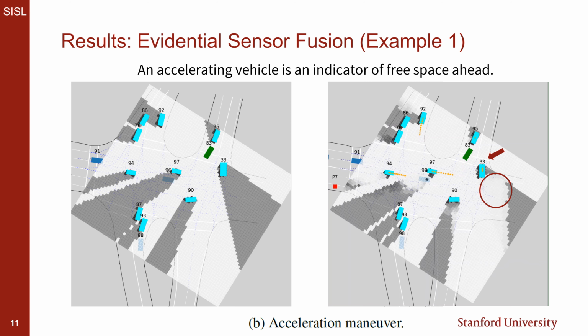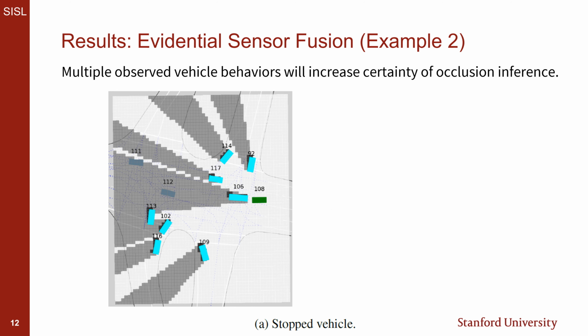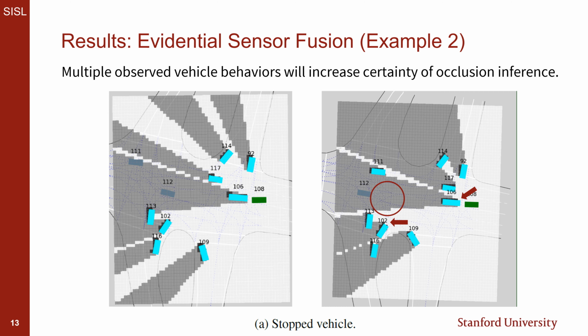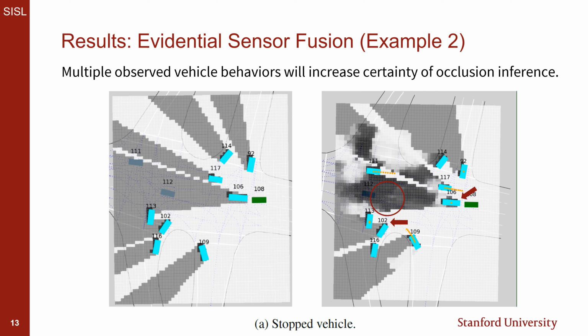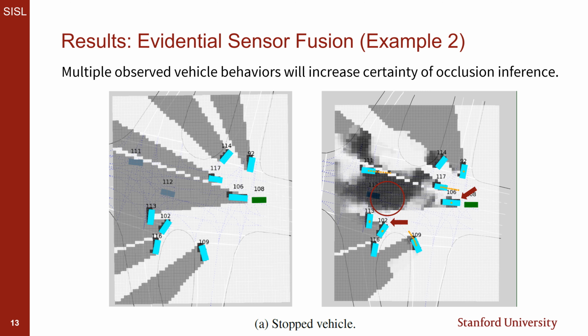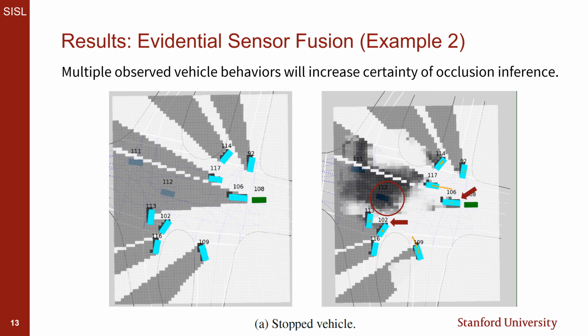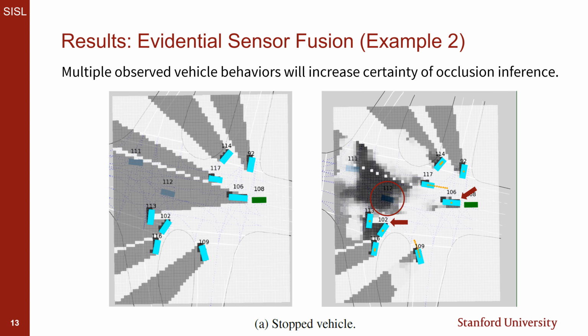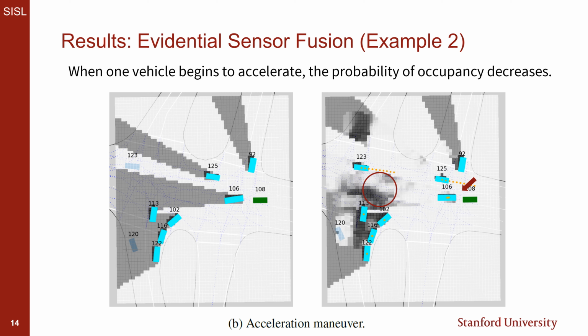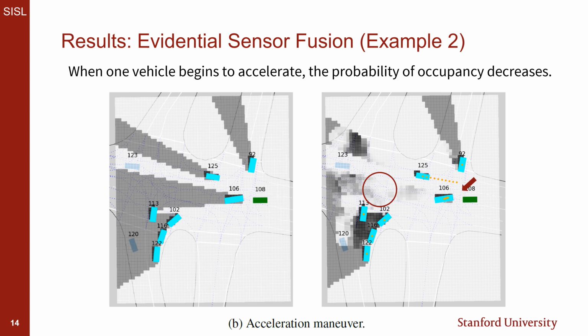In this scenario, ego vehicle 108 is waiting at a left turn behind observed driver 106. Visible drivers 113, 102, and 116 are also stopped. Oncoming driver 112 is occluded. Occupied space is inferred near driver 112 due to the observed drivers being stopped. Since we incorporate multiple agreeing measurements from these drivers, the inferred occupancy is of higher certainty. Once driver 106 accelerates, free space is inferred. The ego vehicle may then proceed with their U-turn or left turn.